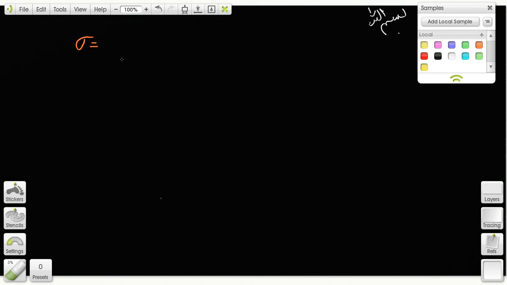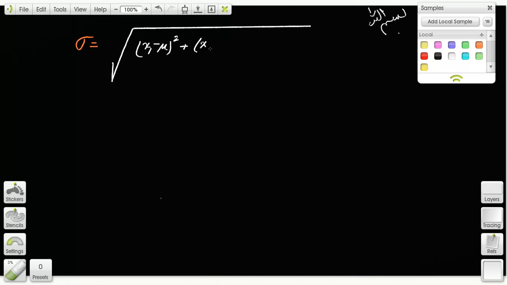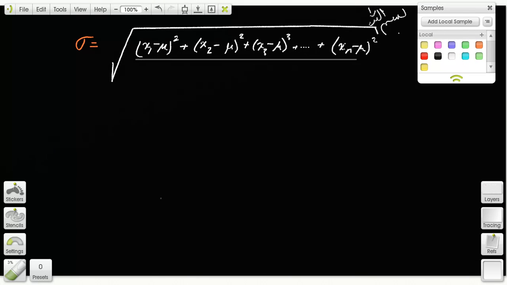Sigma is, I'm going to do this, x1 minus mu. You have to understand this thing one time, and once you understand it one time, it's good for life, inshallah. So it's worth the patience to try to do this. Xn minus the mean squared. And then divide this by n. You agree?